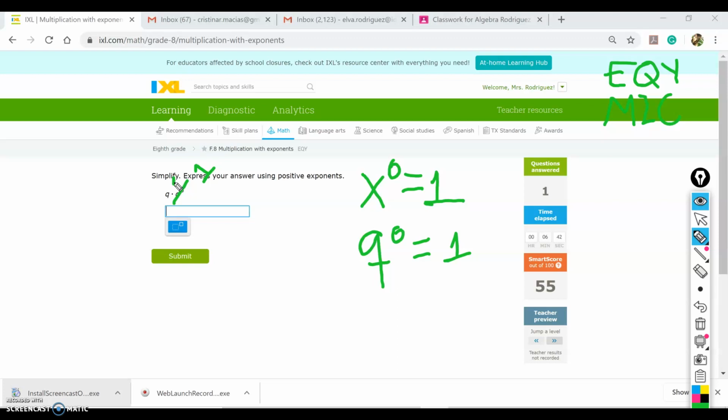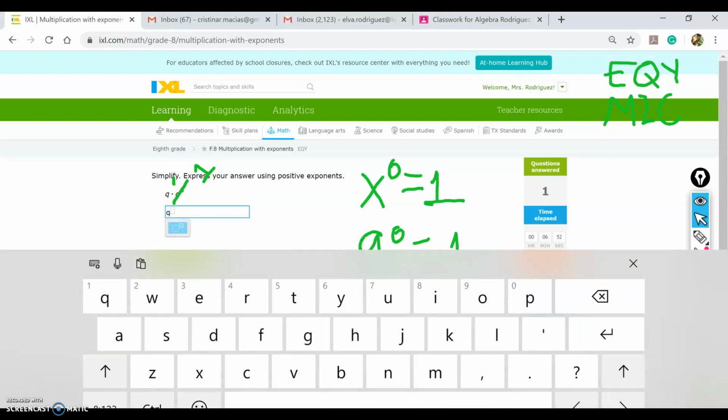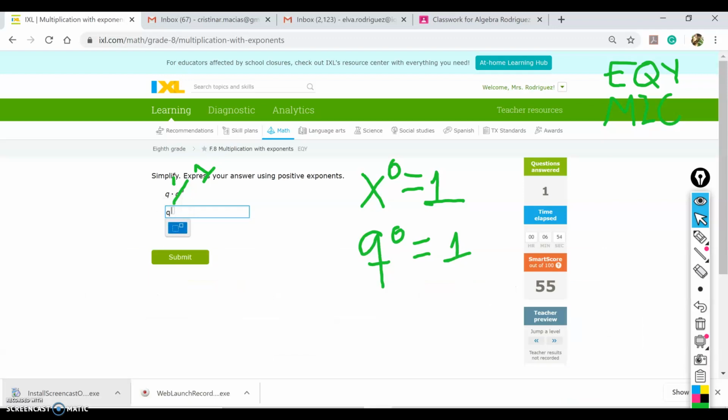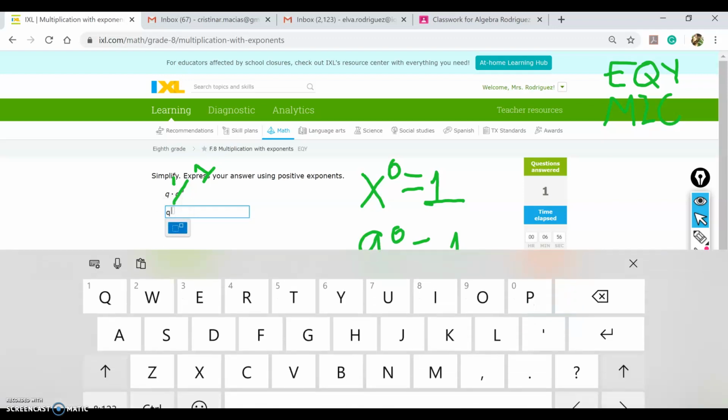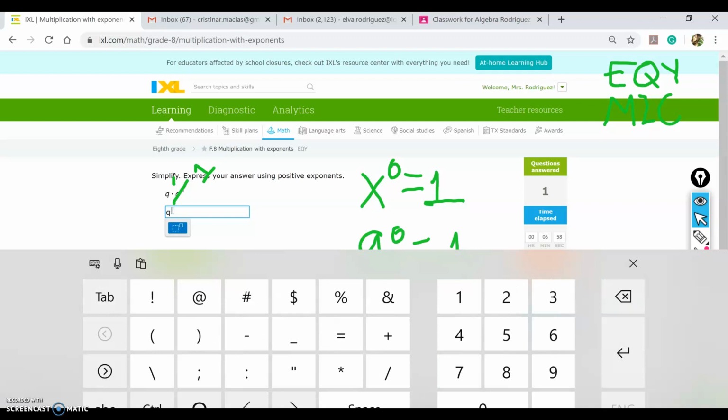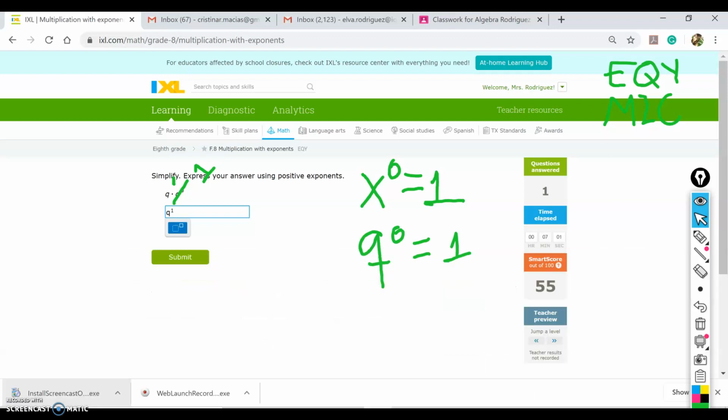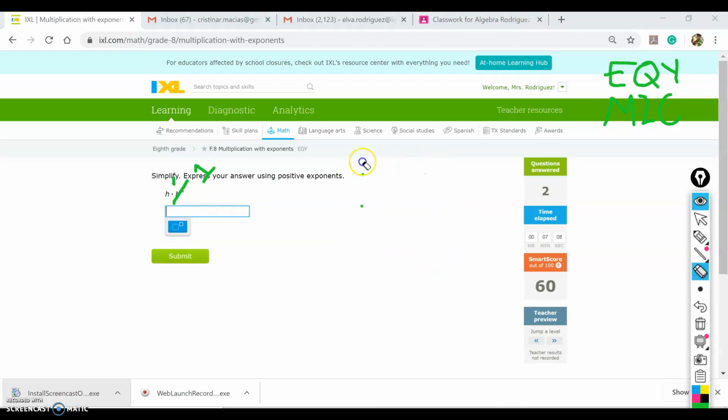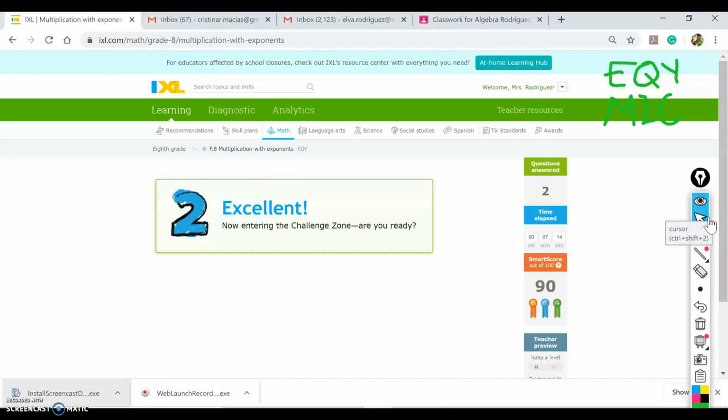If I multiply q to the power of 1 times 1, that's still going to give me q to the power of 1. So because of that, my answer here would be just q to the power of 1. And that's it. Now let me do some more. Remember, q to the power of 0, or any number to the power of 0, is equal to 1. Let me jump one more level so we can see the challenge questions.